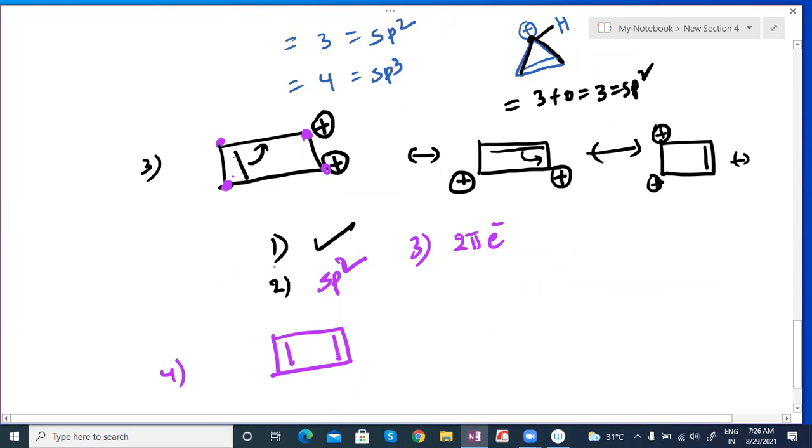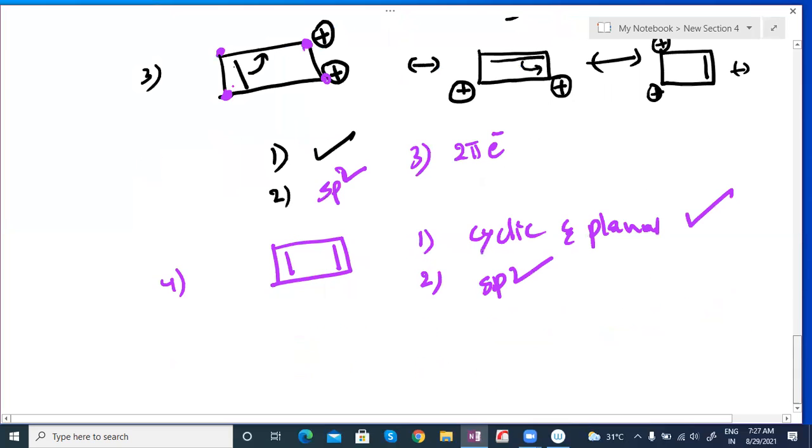I'm giving the 4th example. This also has continuous resonance with alternate pi bonds. Point 1, cyclic, acceptable, sir, and planar, acceptable. Point number 1 is correct. Point number 2, sp2 hybridization, each carbon contains a double bond. What about point number 3, sir? 6 pi electrons needed. But how many pi electrons are here?